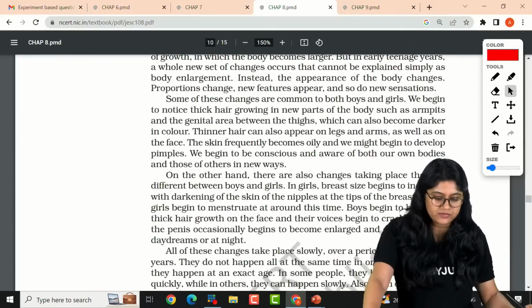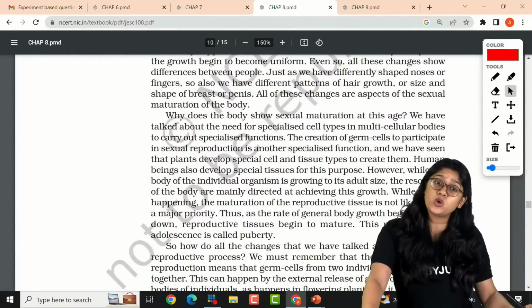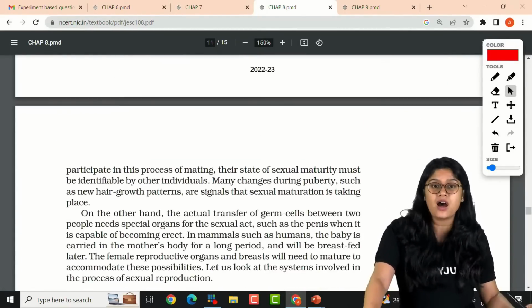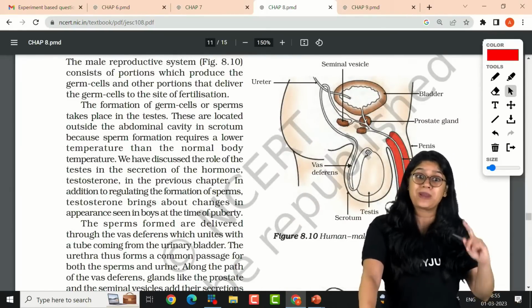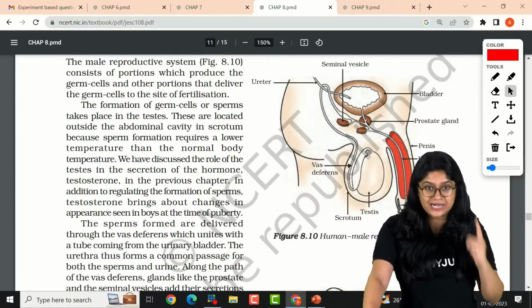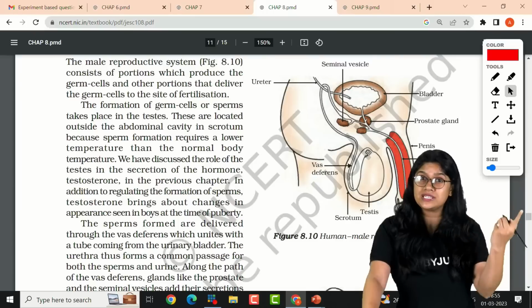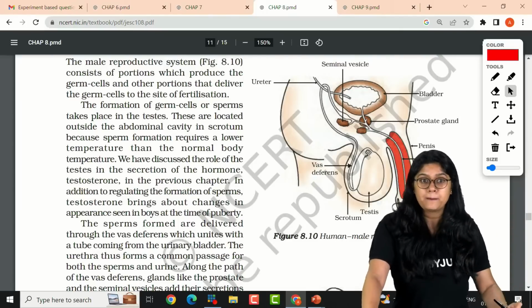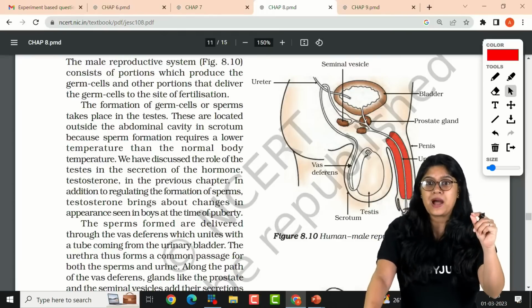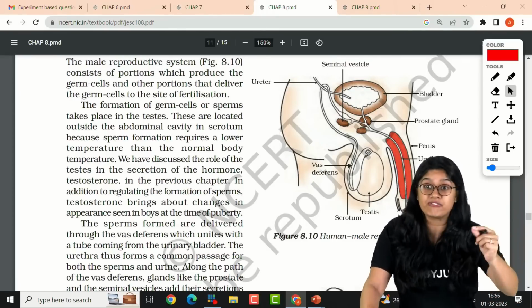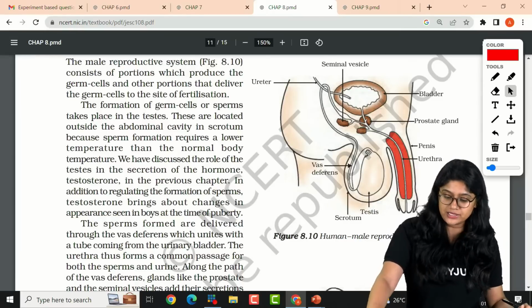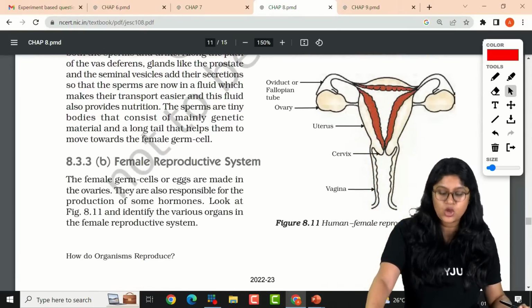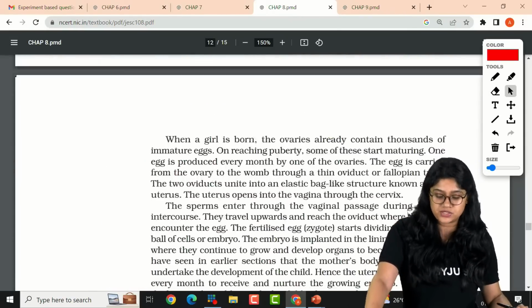After this, what we have? Easy peasy, we have the reproductive system of both male and female. Both are very important. You should know all the labeling, so please make sure you practice the labelings. Nobody will be asking you to draw these diagrams in the examination, but identifying the parts and writing their function can definitely come in your examination. So please make sure that you practice the labeling for both male and female reproductive system.